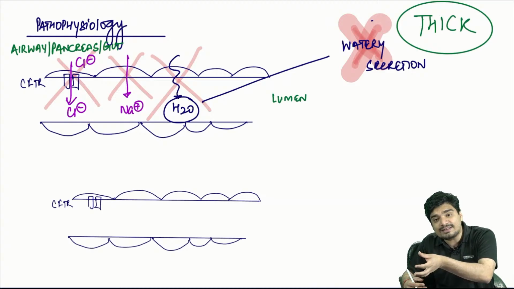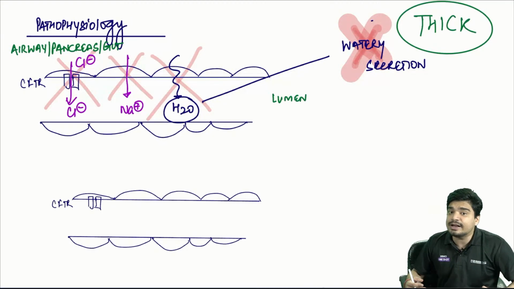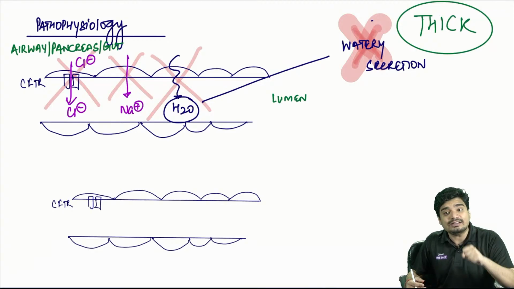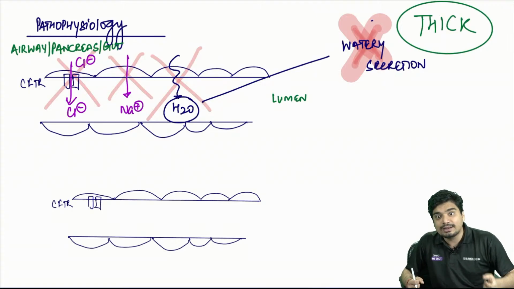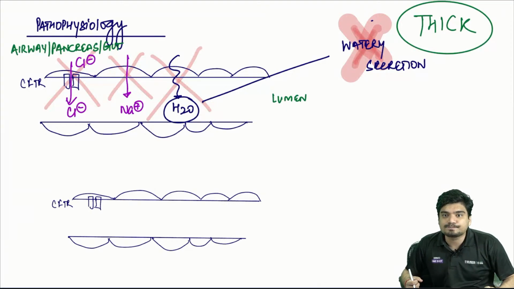All the pancreatic enzymes are not able to come into the lumen. They will get activated where? They'll get activated in the pancreas itself, causing recurrent pancreatitis. Gut also will have thick secretions. If there are thick secretions in gut, there is going to be constipation. If there is constipation, it will put a lot of pressure like this, and that will cause the rectum to come out. Rectal prolapse.